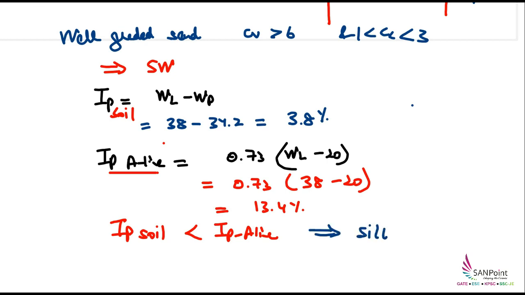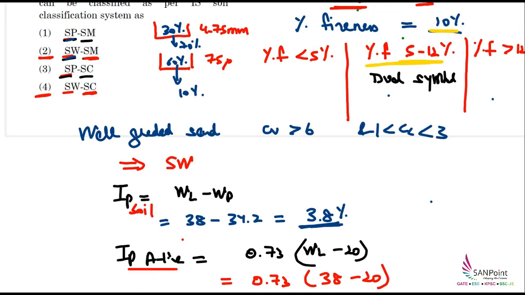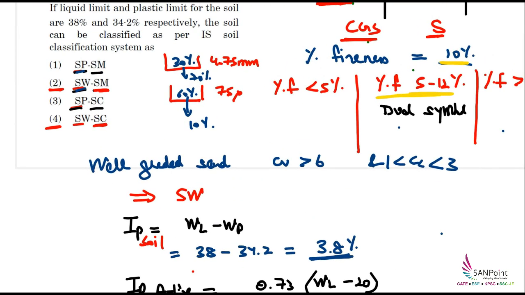So this denotes that the soil will be silt. Or simply you can omit the step by comparing this 3.8 with 7. If this value is less than 7, it will be silt only. So now I can say that the correct answer for this question will be SW-SM. So let's go to the options. Our correct answer will be option 2.